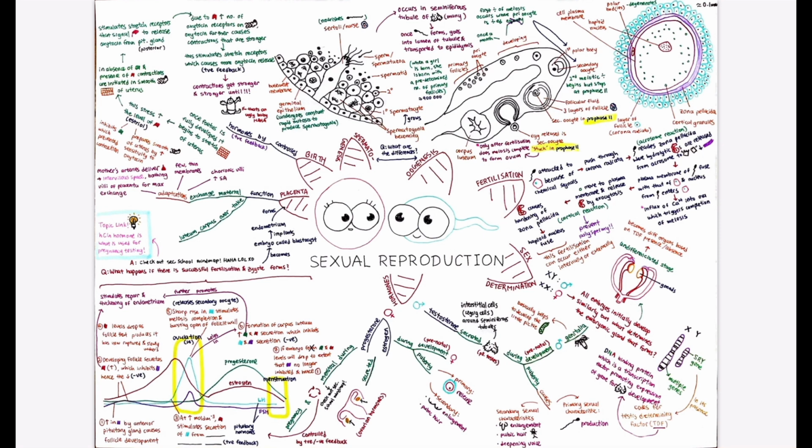Hormones play a big role in both male and female reproductive systems, as well as sexual reproduction as a whole. These hormones were briefly touched upon in my mind map on hormones, but we will be discussing a bit more here. The key male sex hormone is testosterone. It is produced by interstitial cells in the testes during the development of the male genitalia as well as during puberty. The secretion of testosterone during puberty leads to primary and secondary sexual characteristics, the production of sperm cells being the one to note to allow for sexual reproduction to take place.